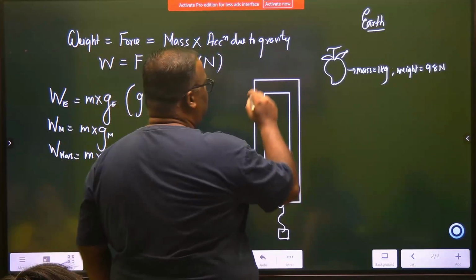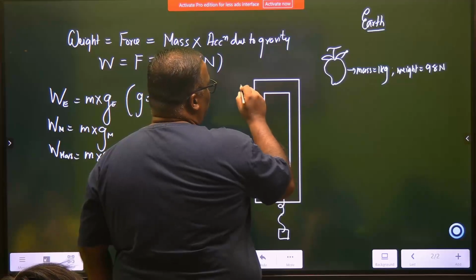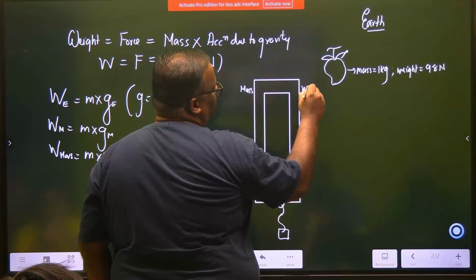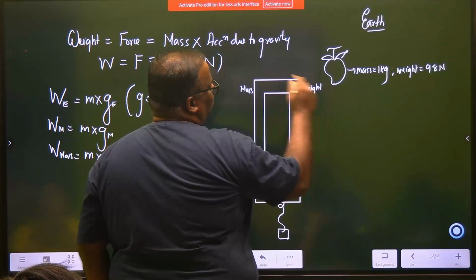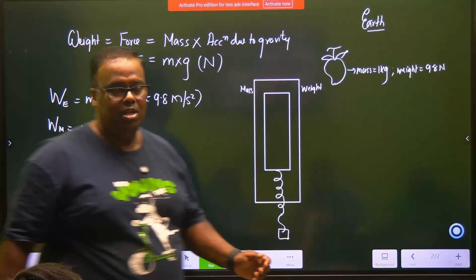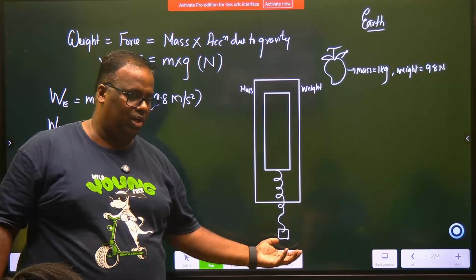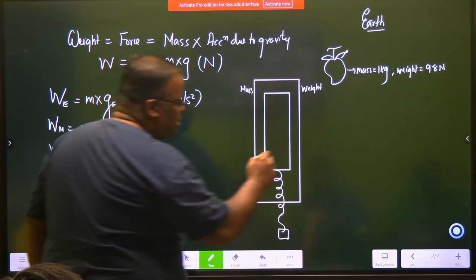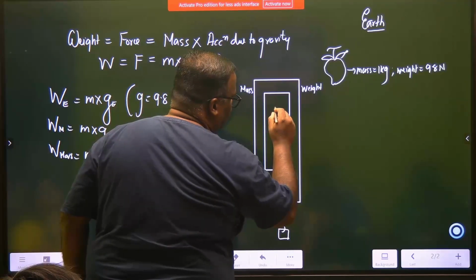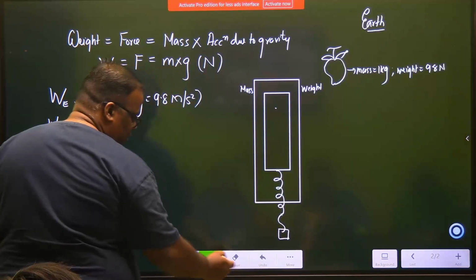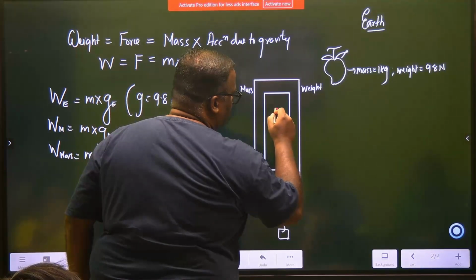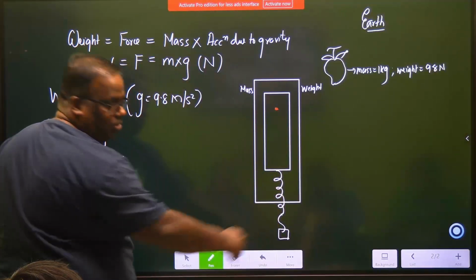Now there are some stylish spring balances which can on one side read mass and on one side read weight. You hang it on something and then you put your potato or whatever it is. Earth is going to attract, the spring is going to elongate, right? The spring is internally connected to one pointer. There will be one red color pointer out here, and the pointer is actually connected to the spring.